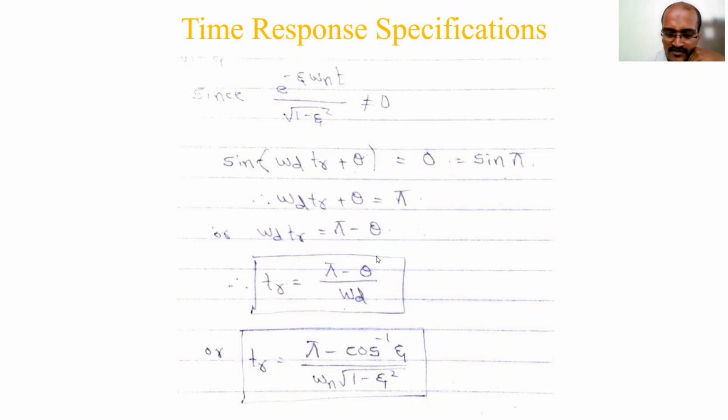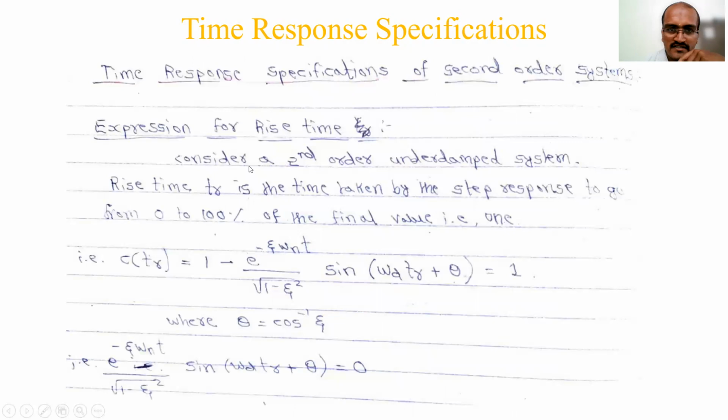Okay, so just to recall, same way we will be having the remaining ones. So only the first one I will just show you as revision. Rise time is nothing but the time taken by the step response to go from 0 to 100% of the final value. So in terms of percentage, if we remove it, the value is 1. C of TR is equal to 1. You can make one more step. So C of TR, that is at rise time, is equal to 100% or 1.